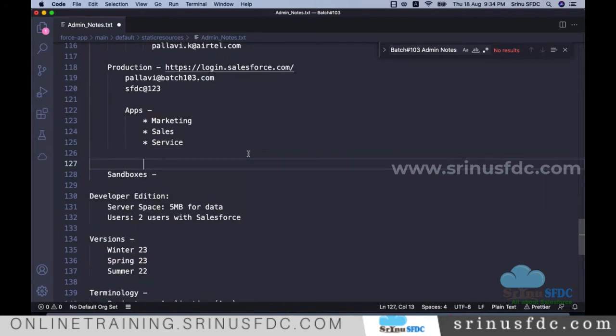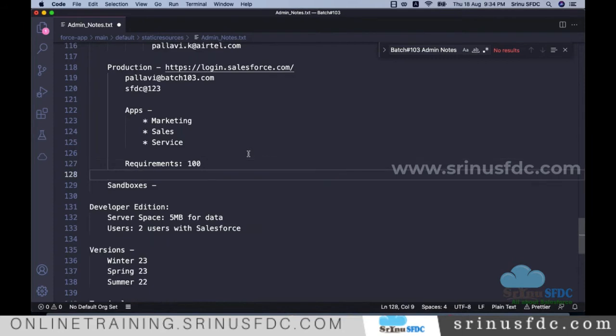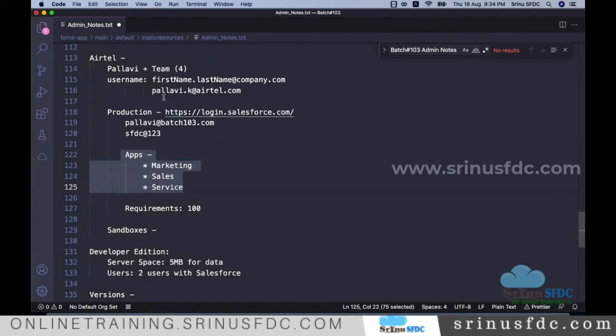Assume that the Airtel team has identified, let's say, 100 requirements. Some requirements might be very small, some big, some different. They need all these enhancements on top of the standard applications. Now what will happen?